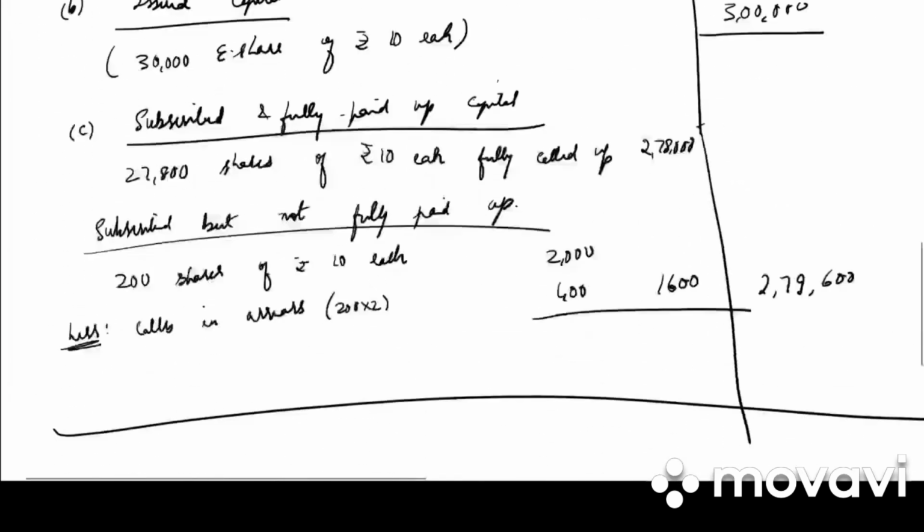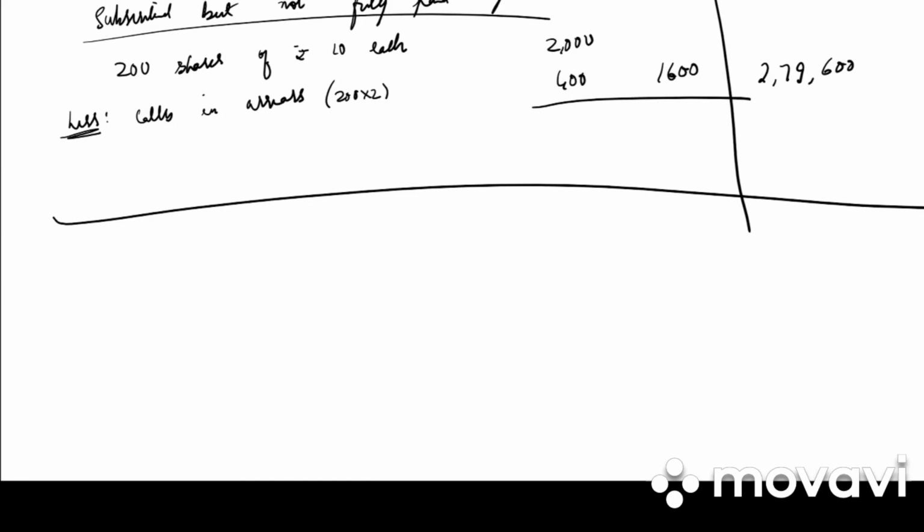Clear? So how did I get 2,79,600? Let me explain you again. Total shares issued were 30,000 by the company, but the public subscribed only for 28,000 shares. So if the public had made the full payment for 28,000, how much would it be? 2,80,000. But the public did not pay.